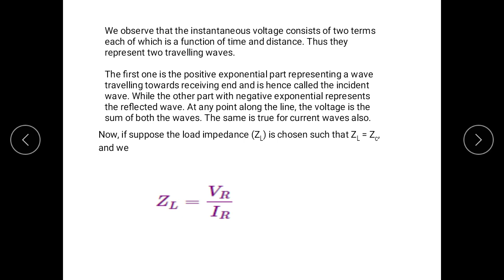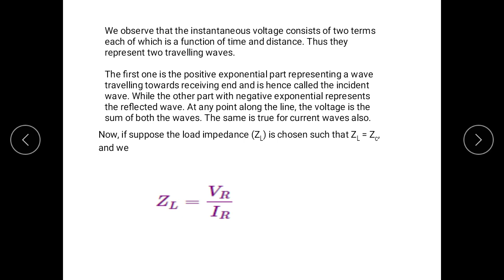So the first one is the positive exponential part, representing a wave travelling towards receiving end, and is hence called the incident wave, while the other part with negative exponential represents the reflected wave.